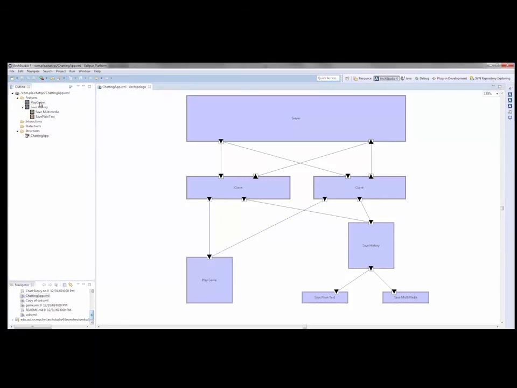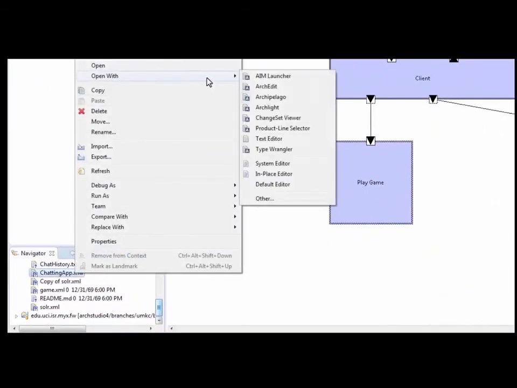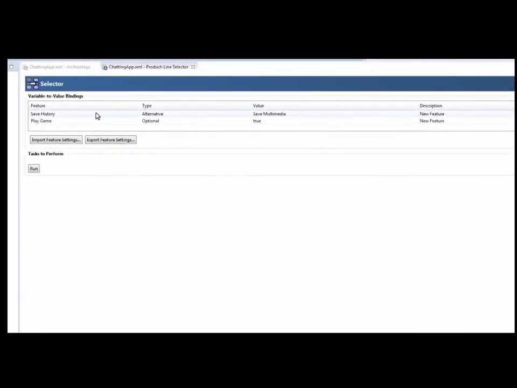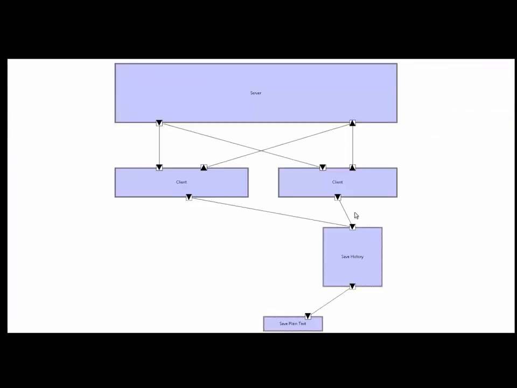As mentioned before, deleting an existing feature will delete all corresponding architecture elements. Next is the Selector tool. It's very useful to create a new software product from an existing product line architecture model based on the features. Right-click the architecture file, select Open with Product Line Selector. The tool will list all the features with their description and values. We want to create a new chatting application that does not have the game feature and saves the chatting history as plain text only. Now we press Run and give a new architecture file name. As we see here, the result is a new architecture file with our specified features only.